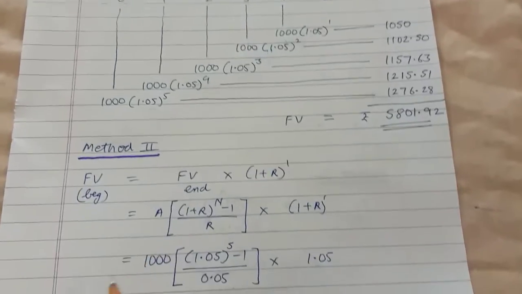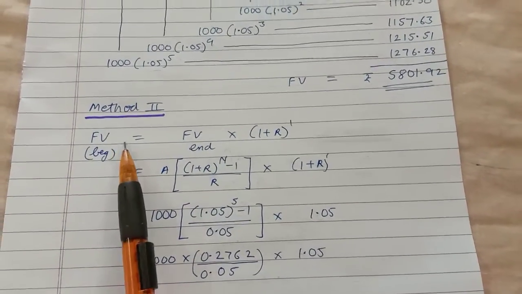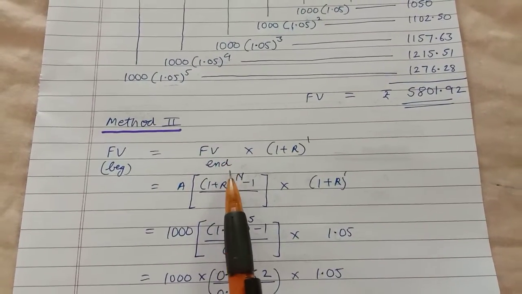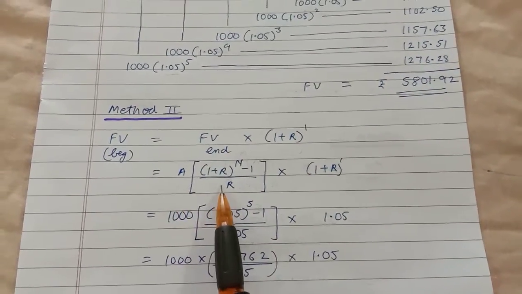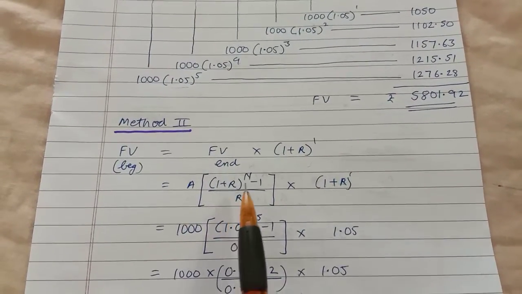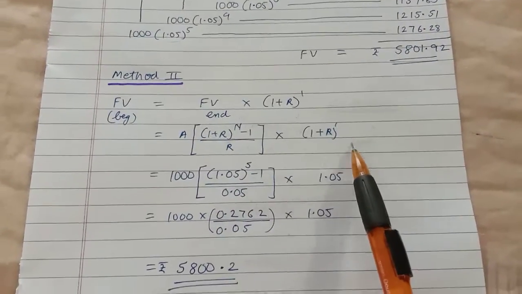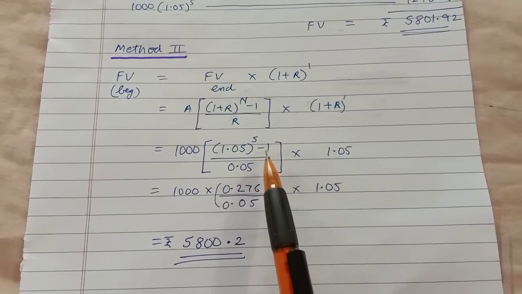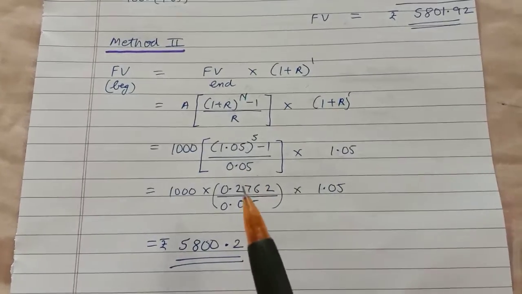Now we are going to use method 2, which is the annuity formula, future value beginning. The formula is future value end multiplied by 1 plus r. That is, 1000 in bracket 1.05 raised to power 5 minus 1 upon 0.05, multiplied by 1 plus r.